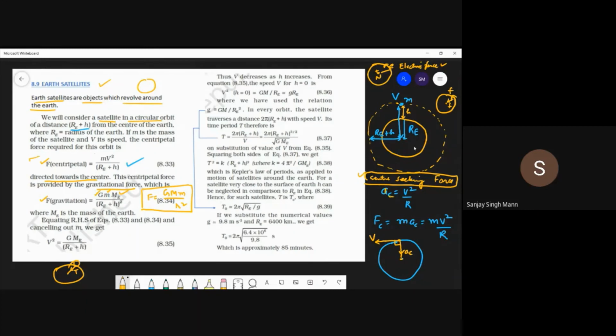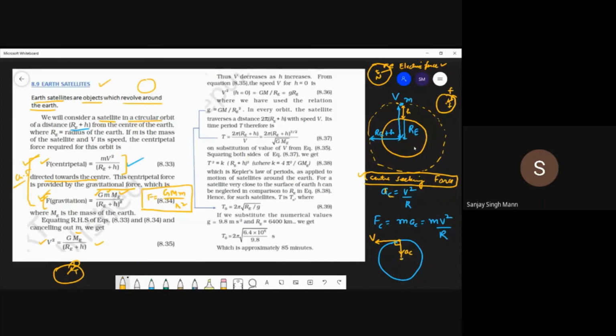Okay, so this we did in chapter number 5 also. Wherever we have centripetal force, if it is frictional force, that will be equal; tension force, that will be equal; electric force, that will be equal. Students, this is what we do all the time in physics. We write one formula with the centripetal force and one formula with that particular force which is providing that centripetal force, and we equate them. So here also this small m will cancel out, and we get this v square as this.